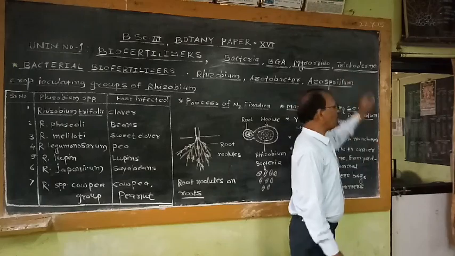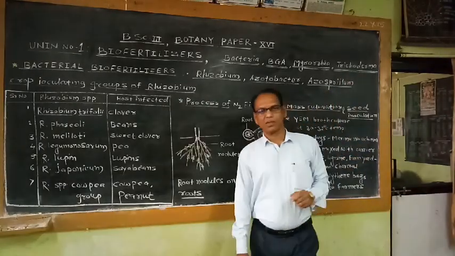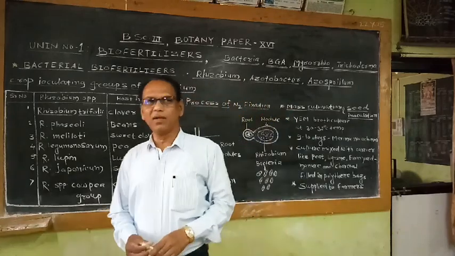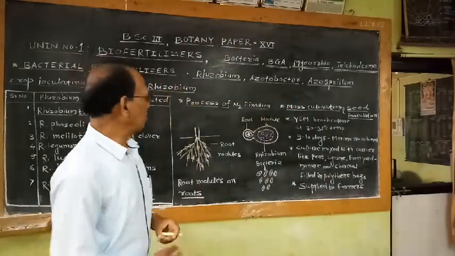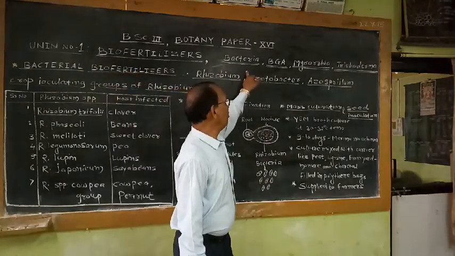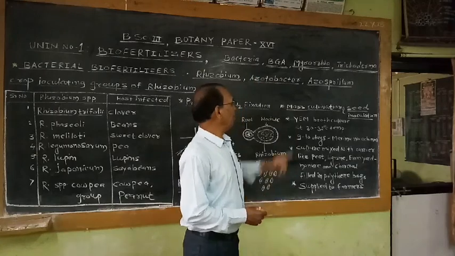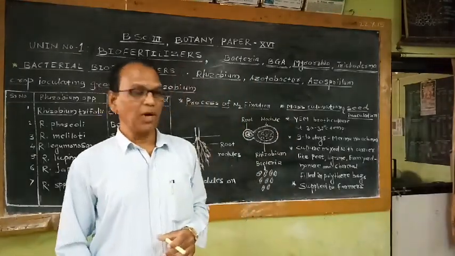Then some species of fungi, especially Trichoderma, are widely used throughout the world as biofertilizers. So microorganisms like bacteria, blue-green algae and fungi are commonly used as biofertilizers.